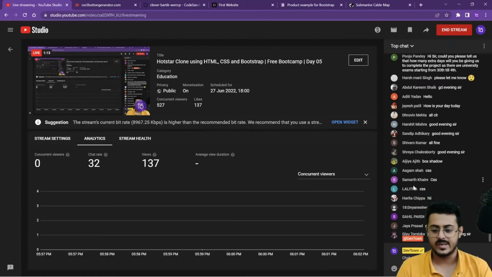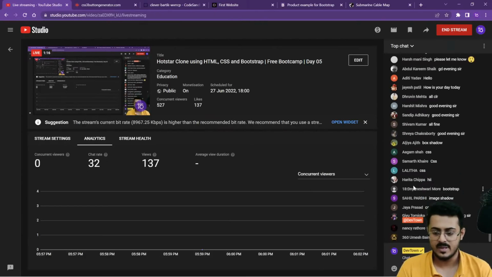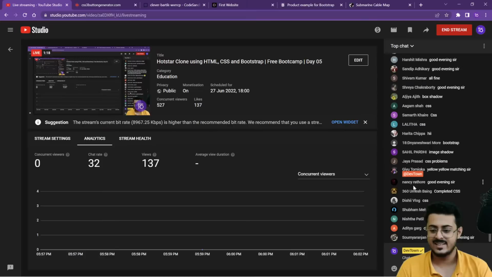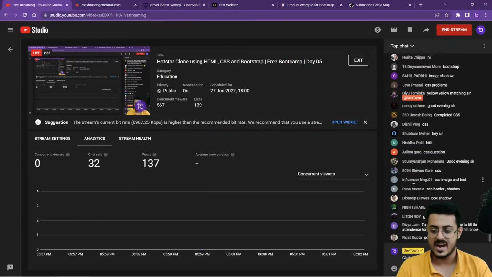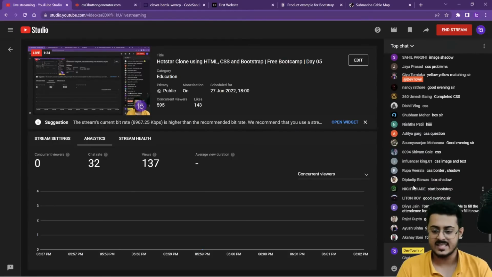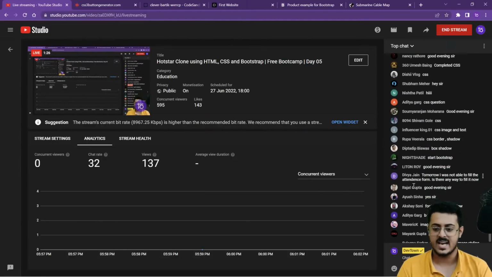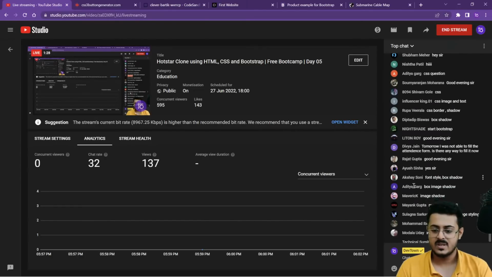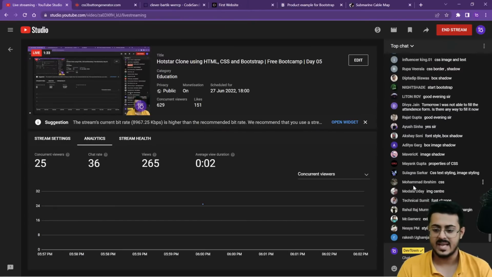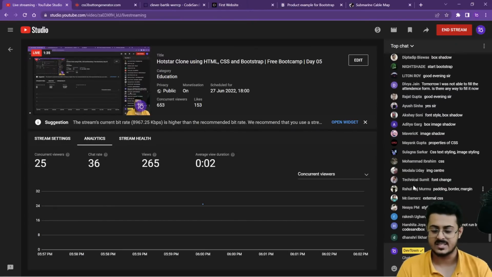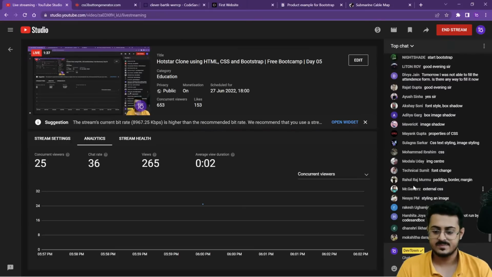Image shadow, okay. CSS borders, shadow. Font size, style, great. Okay, mid center, great. Margin, padding, border, amazing. External CSS, good.